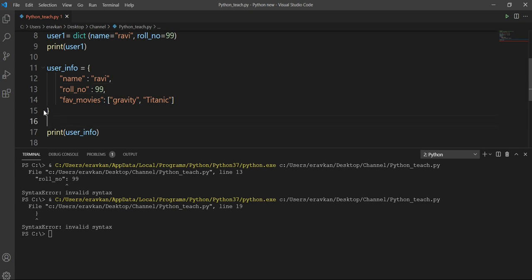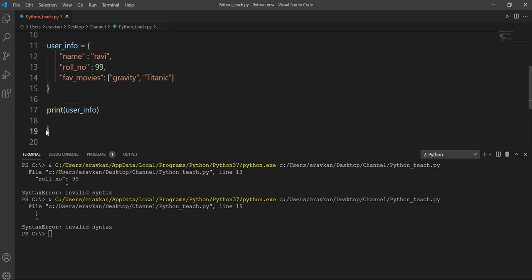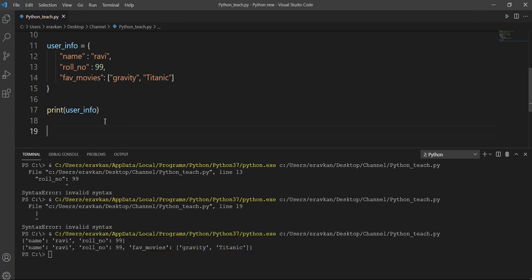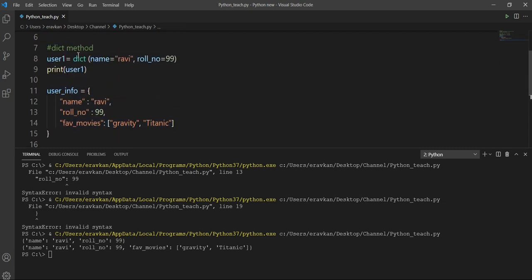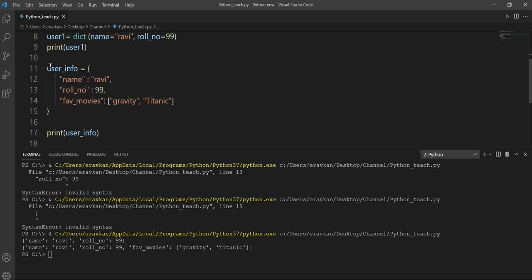So in this way you can define the dictionary by using dict, a simple method I have explained to you, and this is a more clear way of defining a dictionary.